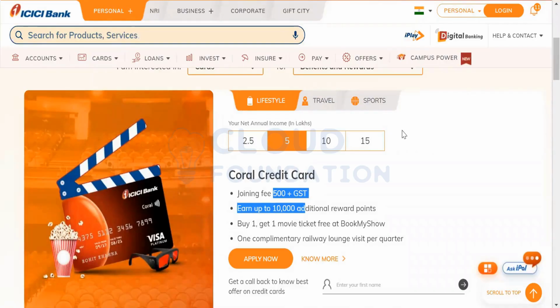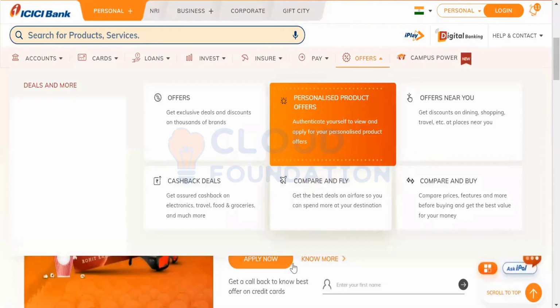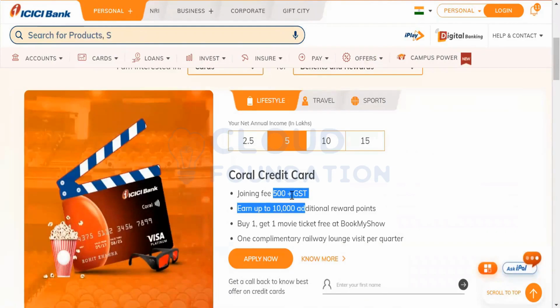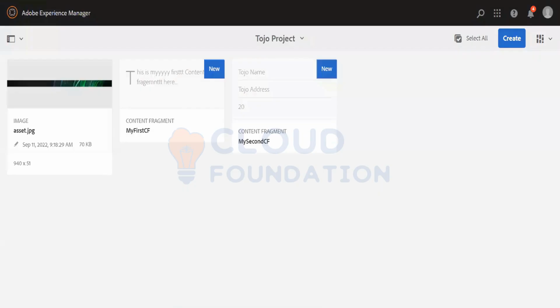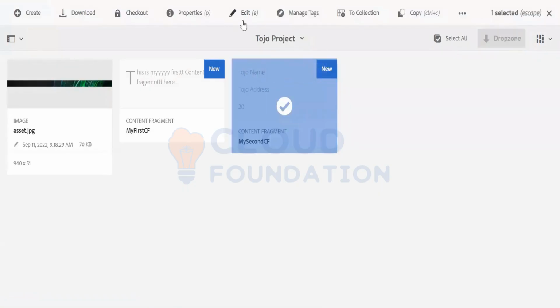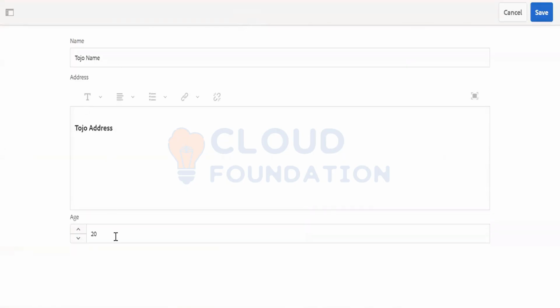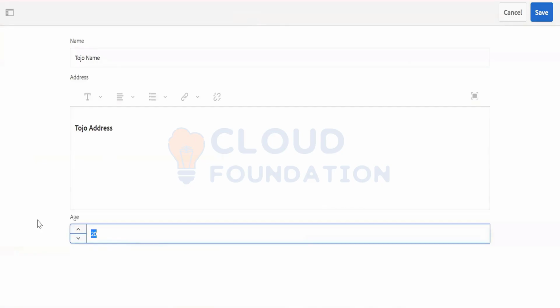What they will say is that behind the scene we can use AEM, and to content fragment we can expose these values, and of course on content fragment we can change the values at any time. Like here, you can go to this content fragment and change any value at any point in time. Here the age is 20. If it was a percentage or anything, now the age has to be changed. Now age can be changed at any time.